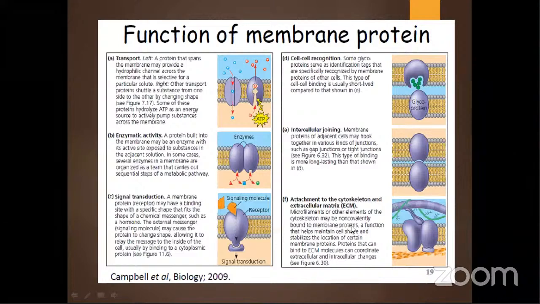The next question is, who has given the term nucleolus? Robert Brown. Just a second. The nucleolus term was given by Baumann, and it was discovered by Fontana. Robert Brown discovered the nucleus, not the nucleolus. Okay.